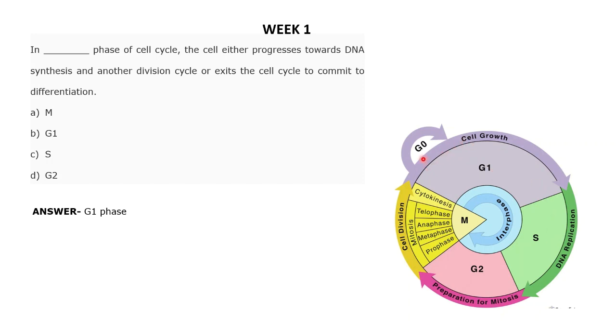Suppose it is a hormone secreting cell, so it is specialized in that particular case. That cell commits to a differentiation stage. In a subsequent stage, it can also enter a G1 phase and then an S phase, which I will discuss in a later presentation also.